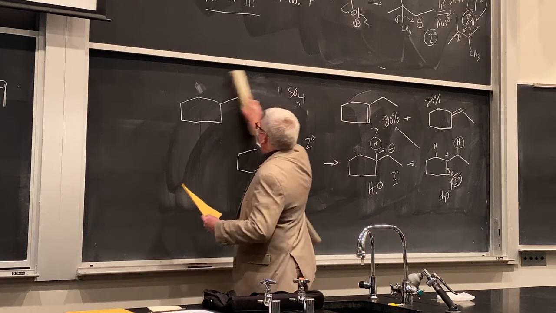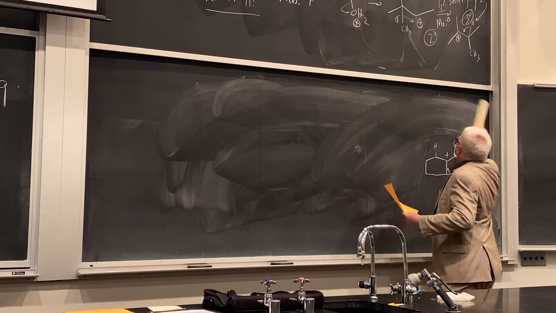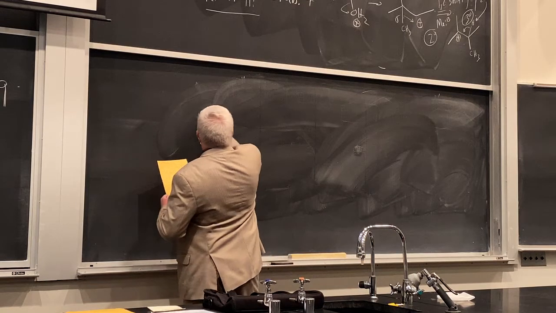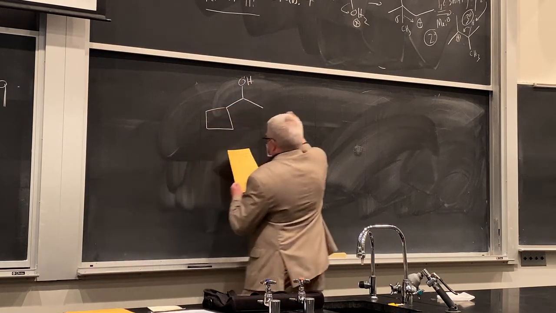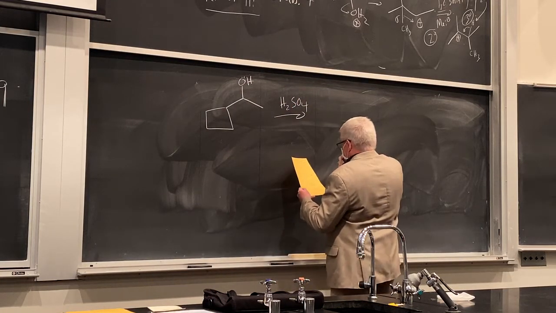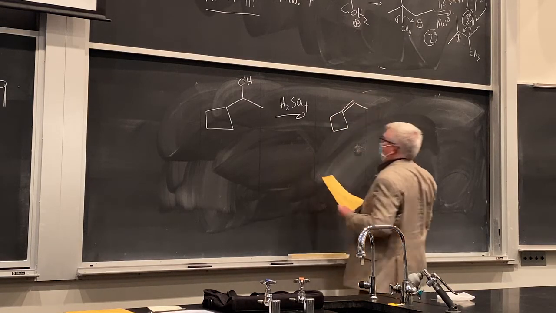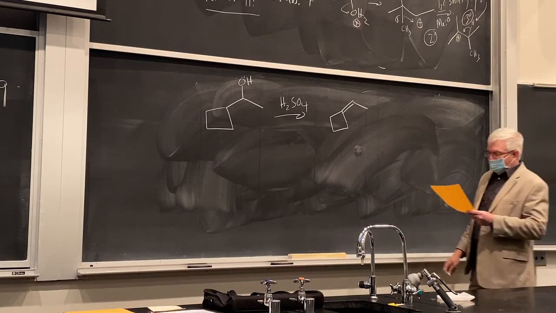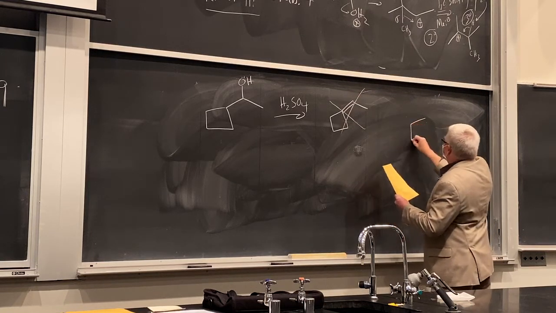Let me show you one here that's quite a bit more complicated. But I think we can analyze it. At first, it might appear to be kind of a shock here. Let's have a cyclobutane alcohol, and we're going to acidify here, catalytic sulfuric acid. And you might think, well, the tri-substituted alkene product, by Zaitsev's rule, that should be good. It turns out there's none of this obtained. Okay, the only product is this, 100%.